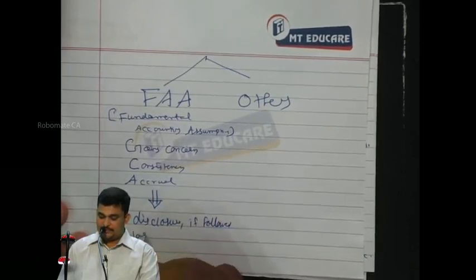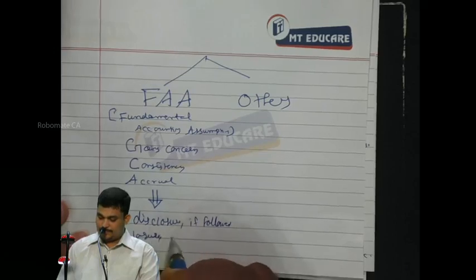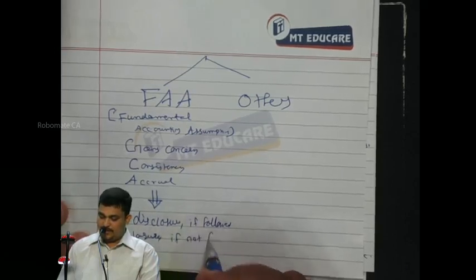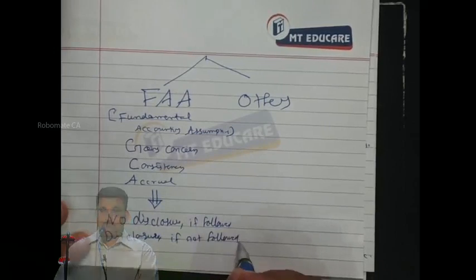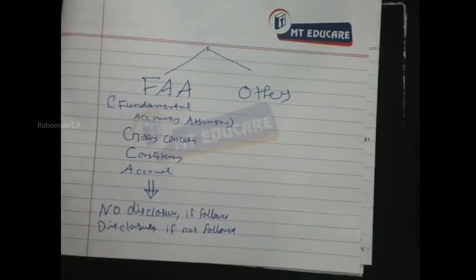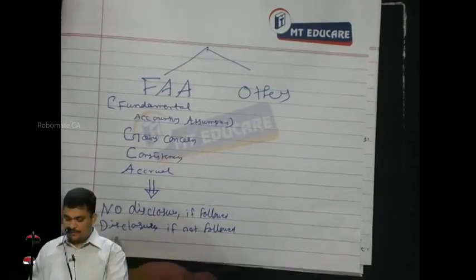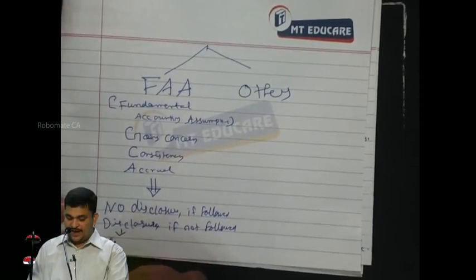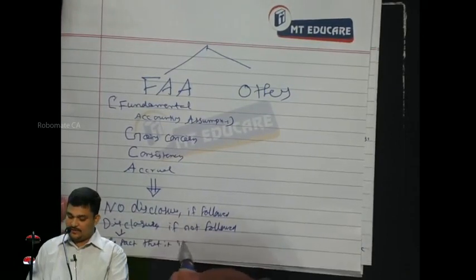Disclosure if not followed. What should I disclose then? When I am not following, what should I disclose? Disclose the fact that it is not followed.